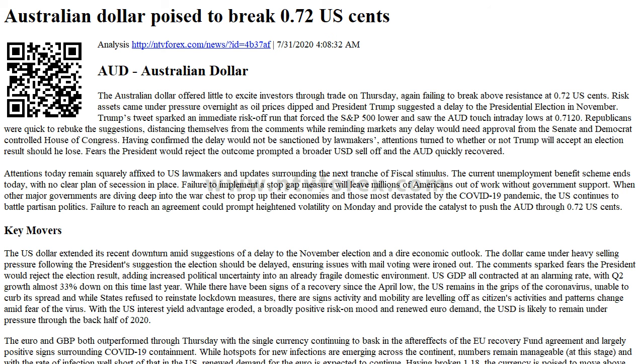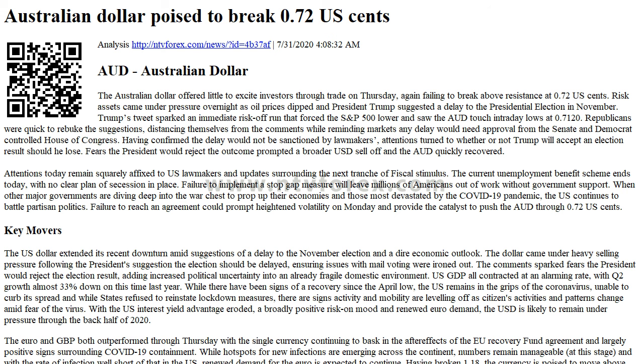While there have been signs of a recovery since the April low, the US remains in the grips of the coronavirus, unable to curb its spread, and while states refuse to reinstate lockdown measures, there are signs activity and mobility are leveling off as citizens' activities and patterns change amid fear of the virus. With the US interest yield advantage eroded, a broadly positive risk-on mood and renewed euro demand, the USD is likely to remain under pressure through the back half of 2020.